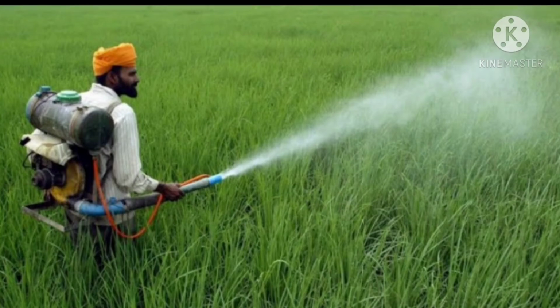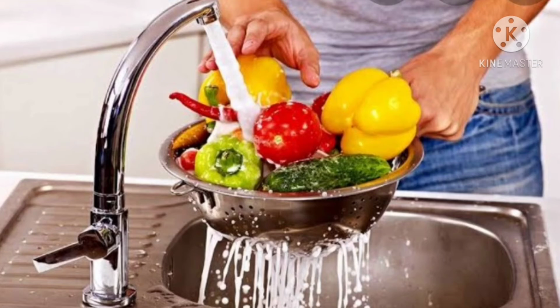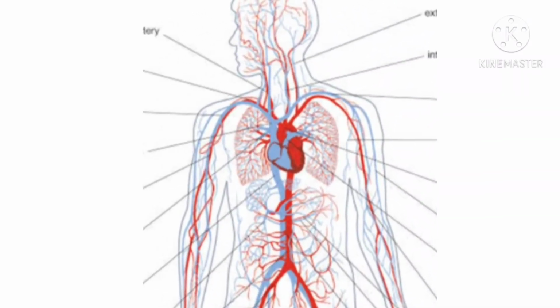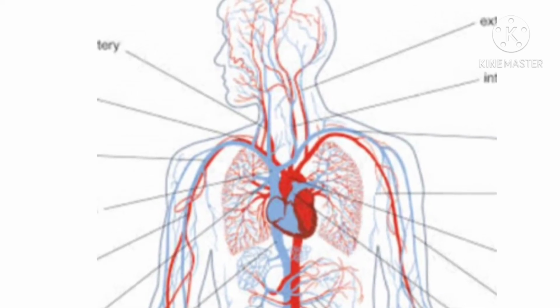Nowadays, farmers use many pesticides in the fields. So, they are very dangerous for our health. So, we must wash fruits and vegetables with salt water thoroughly. Then only it becomes safe to eat them along with peels. So fruits and vegetables, what is also an essential component needed by our body?